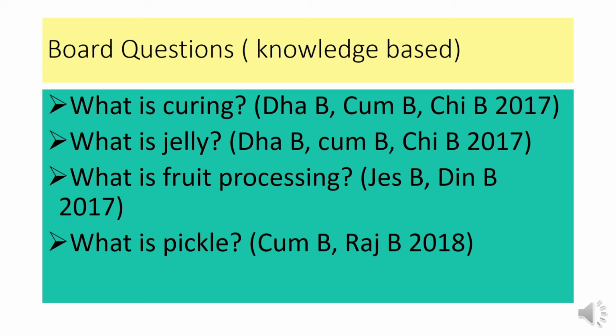Mainly jelly is a food prepared with a soft or elastic consistency due to the presence of pectin or gelatin, and especially we can say that this is fruit juice boiled down with sugar and used as a sweet. This is jelly. And then, what is fruit processing?